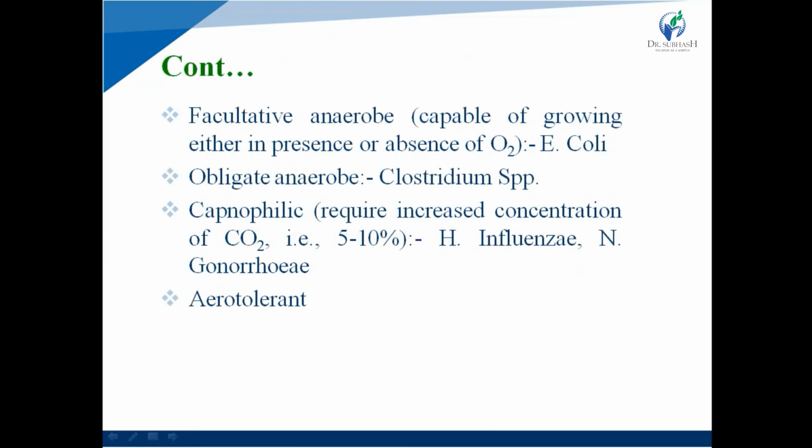What are facultative bacteria? They are capable of growing either in the presence or the absence of oxygen. Example is E. coli. Next one is obligate anaerobes. Example is Clostridium species. Next one is capnophilic. Examples are H. influenzae and Neisseria gonorrhoeae. Capnophiles require an increased concentration of CO2, for example 5 to 10% concentration. Last one is aerotolerant.